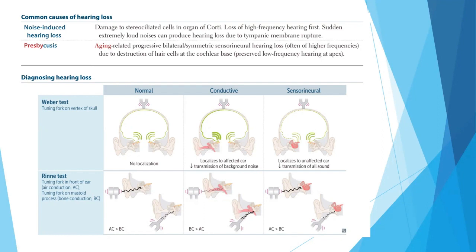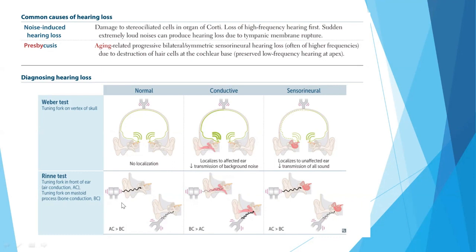Now, again, this is all I have told you about the Weber test. This is normal. In conductive hearing loss, the sound localizes to the affected ear because of the decreased transmission of background environmental noise. In sensorineural hearing loss, it localizes to the unaffected or normal ear.